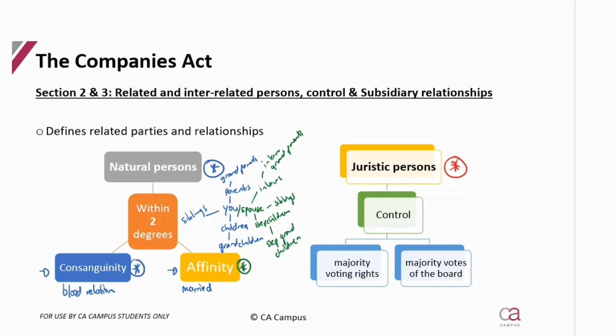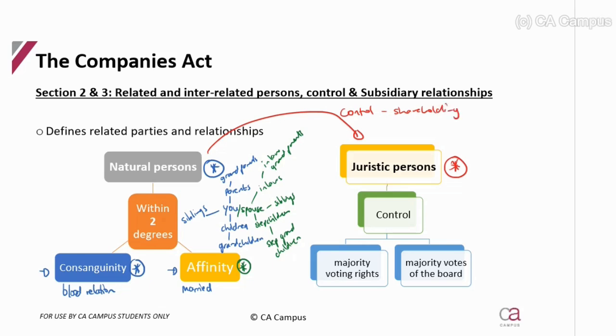Then, a natural person can be related to a juristic person if the natural person has control over that juristic person. Okay, and how would you have control? By shareholding.